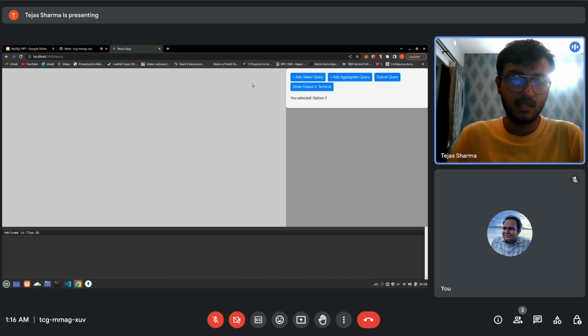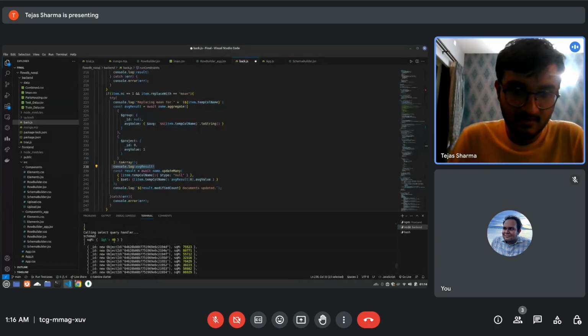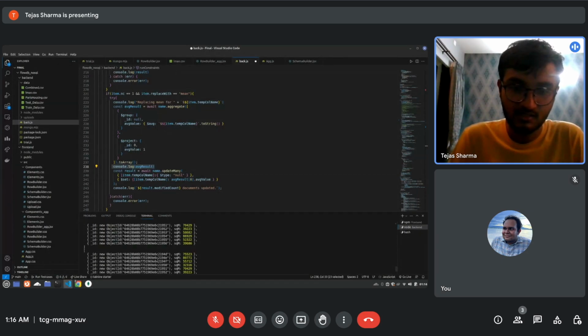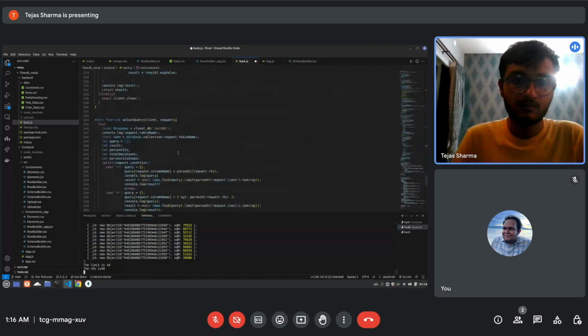The output is ready, and let us go back here. As you can see, this is the query that is being run, and these are the outputs which are coming from it. There are clearly a lot of outputs coming from it, as seen over here. Let me go through the backend code which explains what is happening. So we ran a selection query.